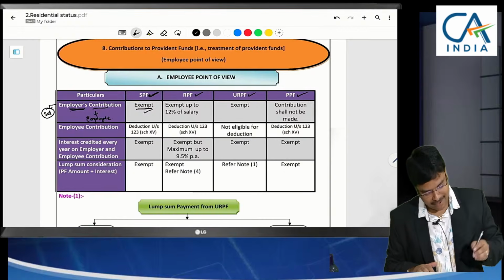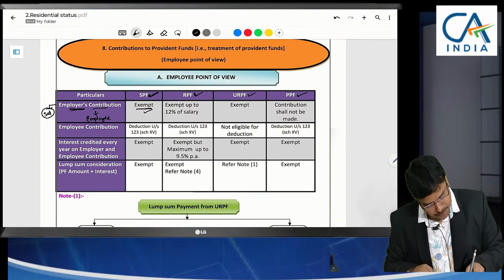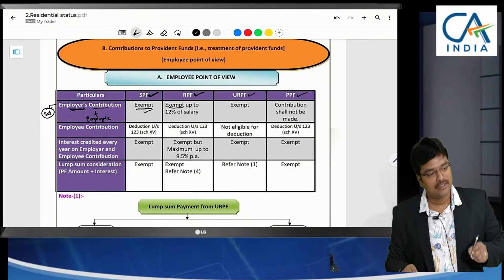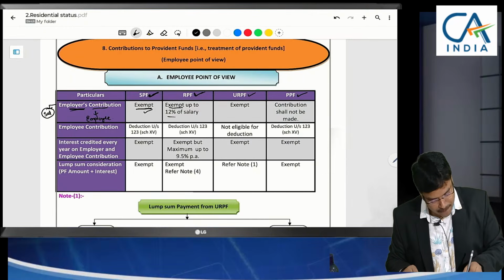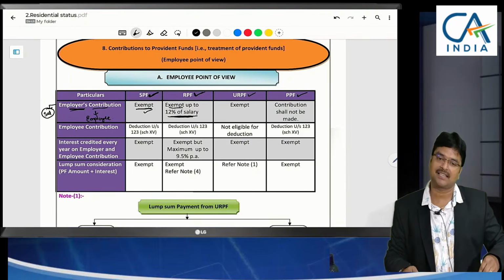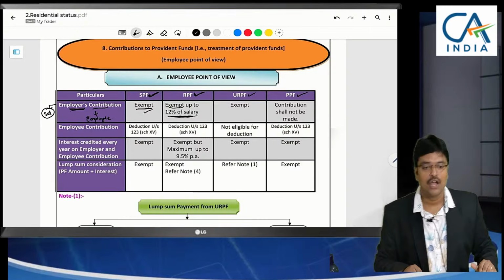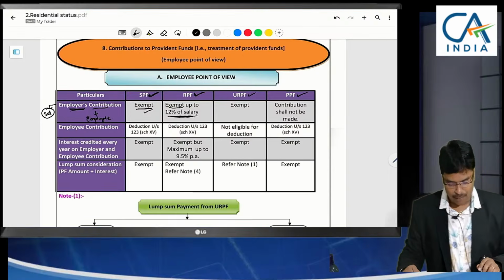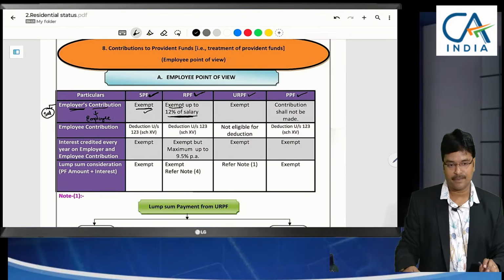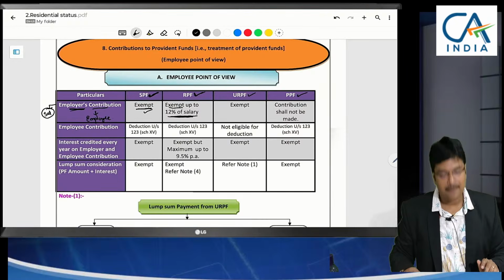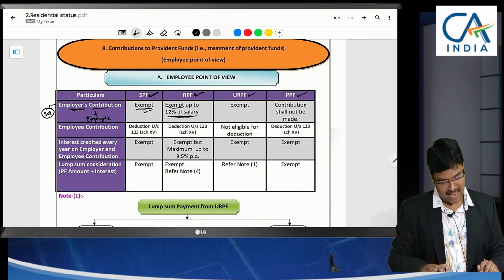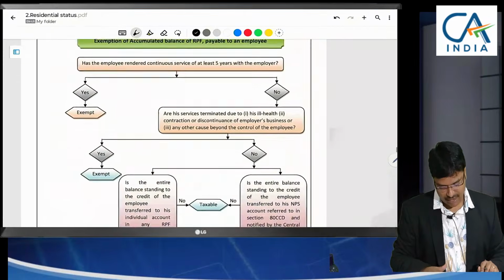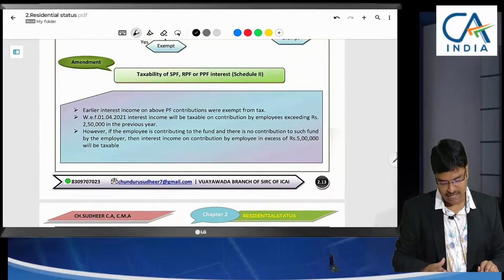Sir, what happens if the employer contributes to recognized provident fund? It is also exempt since you are maintaining it on your own. The contribution to the extent of 12% of salary is only exempted in this case. So if they receive more than 12% of salary, then the excess is not exempted. I have many examples here. Even there, the limit of contribution of 7.5 lakhs is also there. Let us discuss those aspects.